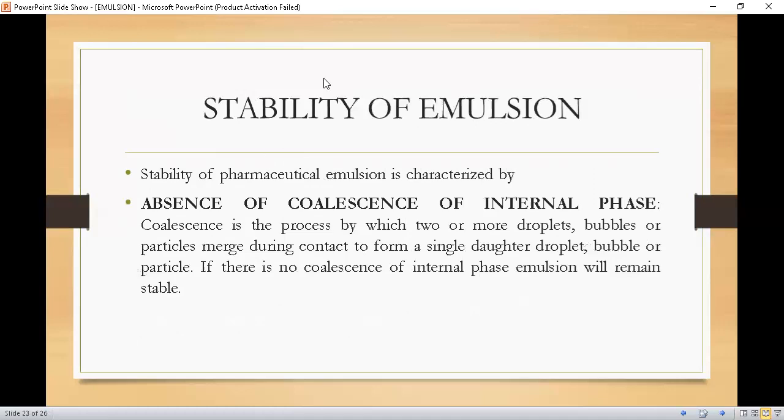Now student, let's discuss the stability of the emulsion. Stability of pharmaceutical emulsion is characterized by a number of parameters. First, absence of coalescence of internal phase. Coalescence is the process by which two or more droplets, bubbles or particles merge during contact to form a single daughter droplet, bubble or particle. If there is no coalescence of internal phase, the emulsion will remain stable.